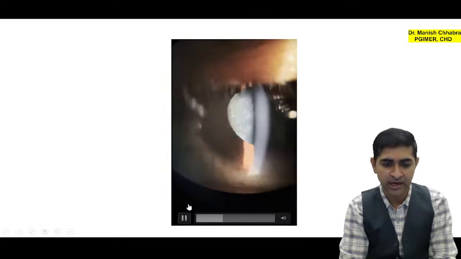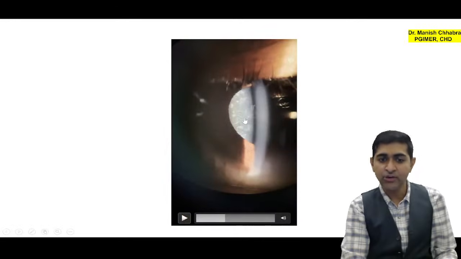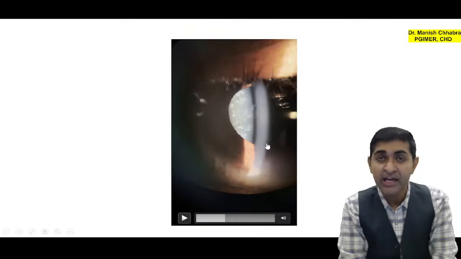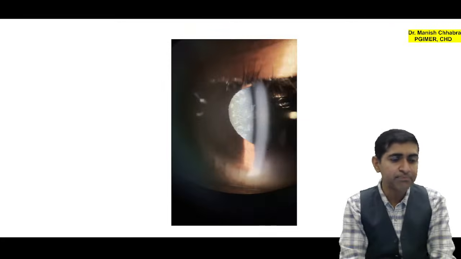Okay, now wait, I'll just pause. Now, can you appreciate these small dots? I am seeing this under 30x magnification. And you will say, sir, why do you call it blue dot?